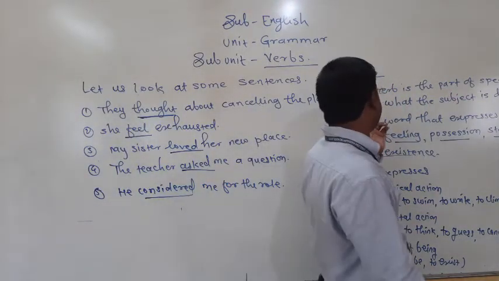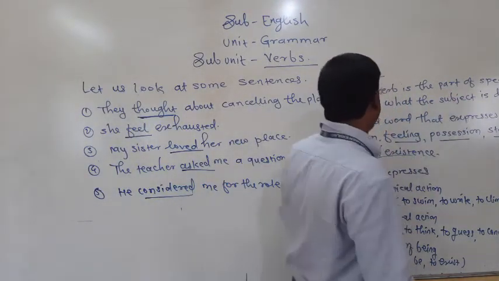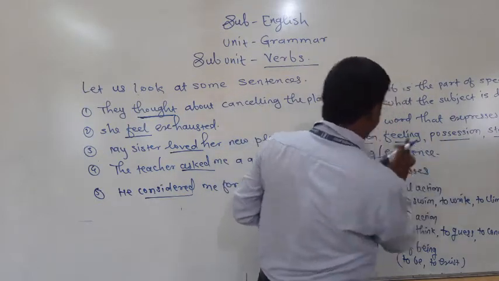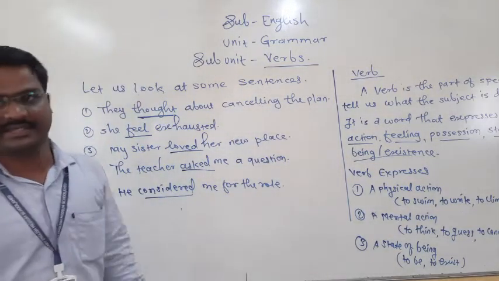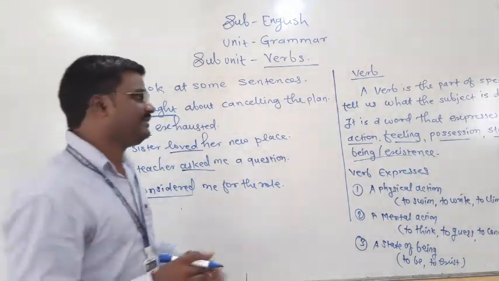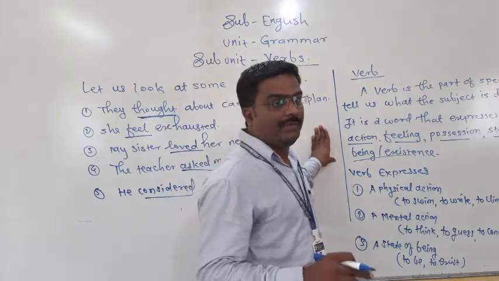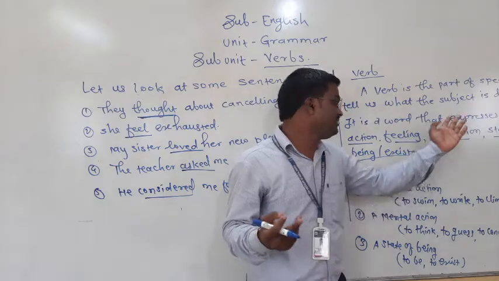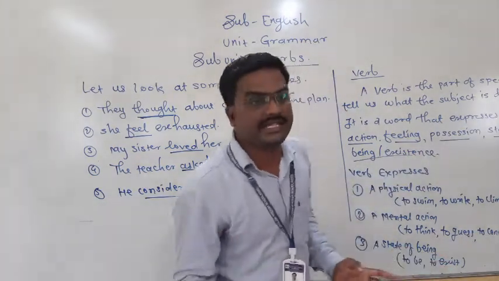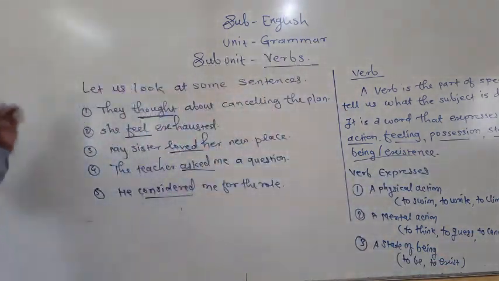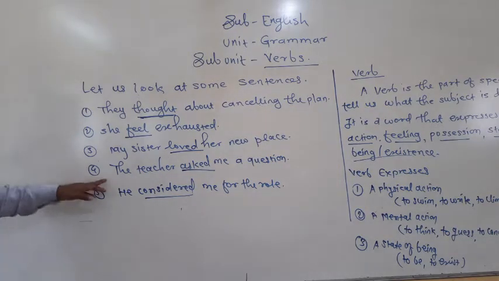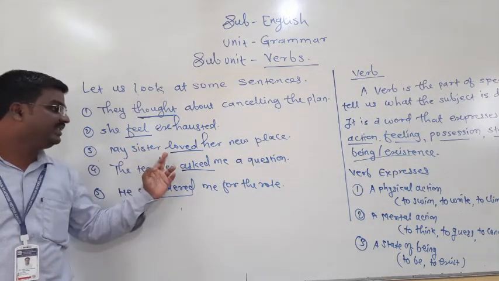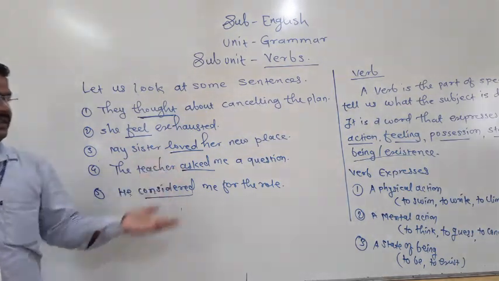So what is meant by verb? A verb is a part of speech that tells us what the subject is doing, and it is a word that expresses an action, feeling, position, state of being and existence. It is a complete definition of the verb. Not only action, but feeling, position, state of being and existence, all these parts are included in the verb. See here, the teacher asks me. Asking is an action here. My sister loved. See here, actions are there.